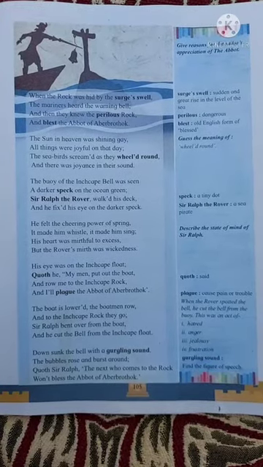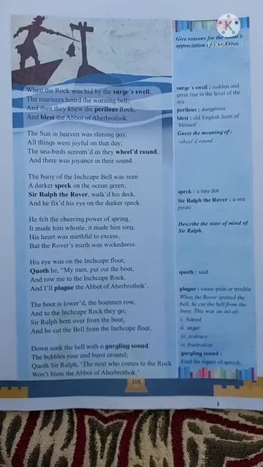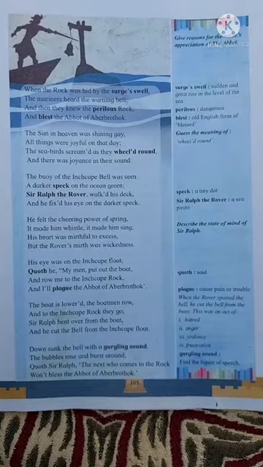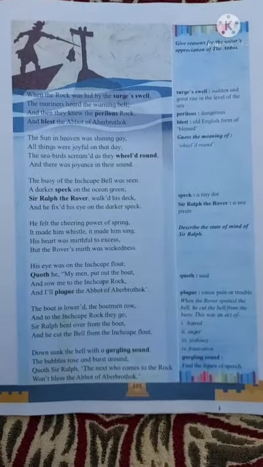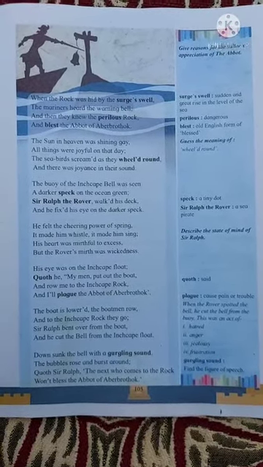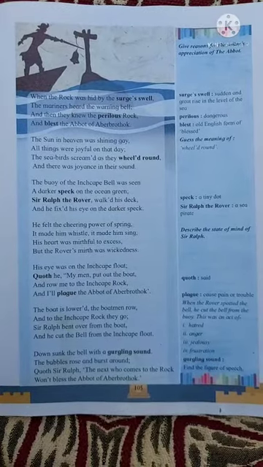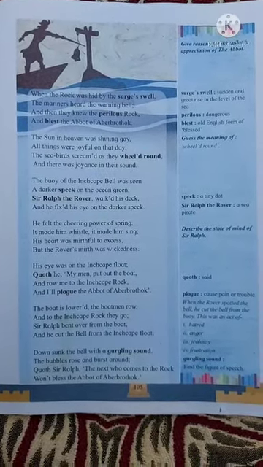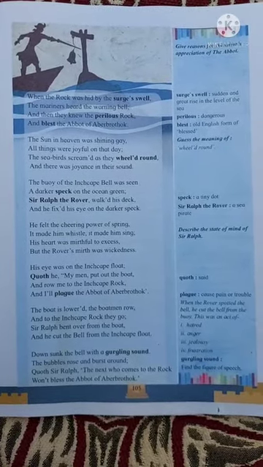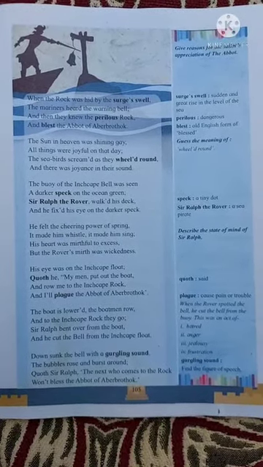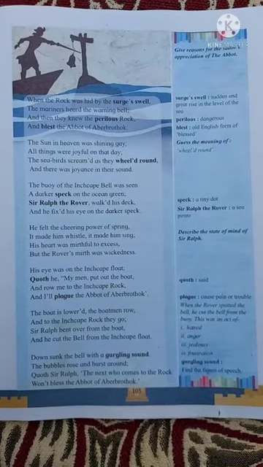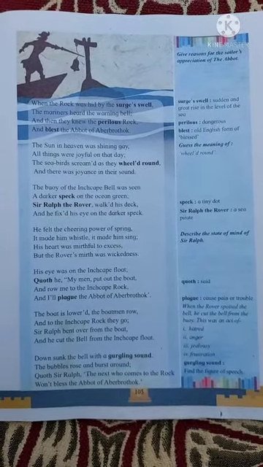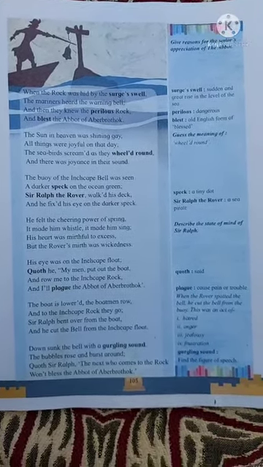Sir Ralph the Rover, a sea pirate, walked his deck. He came to the forward side of his ship, and he fixed his eye on the darker speck. Darker speck means here the Inchcape Bell. He was continuously watching the Inchcape Bell there.